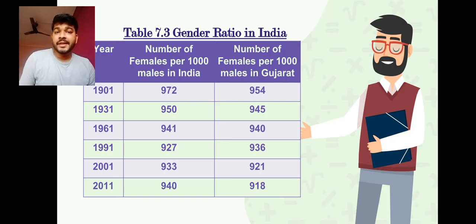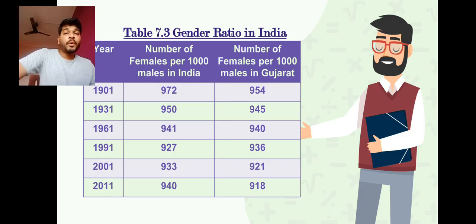So six years are shown, where you find that for every 1,000 males in India there were 972 females available. So it is not equal, but less than equal. When it comes to Gujarat, it is much lower than India as a whole: 954 females for every 1,000 males.